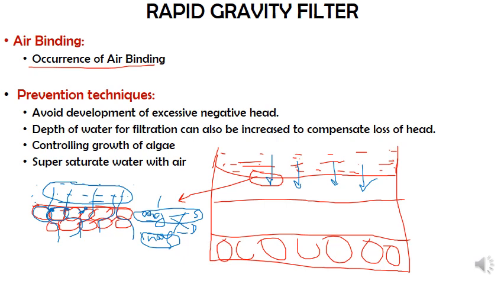What are these organic suspended particles? One example is microorganisms. We may have bacteria, algae, and fungi present in this raw water. Whenever they settle down over here, imagine this green color indicates the algae or microbes which are settled here, even in the second layer.